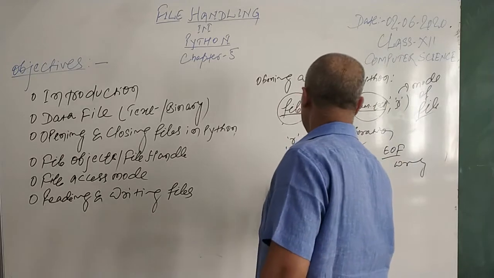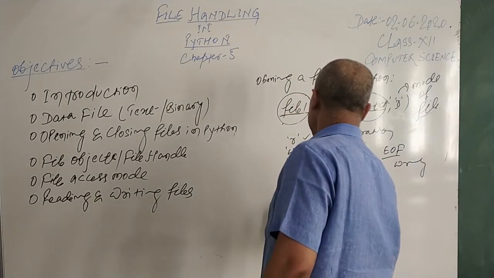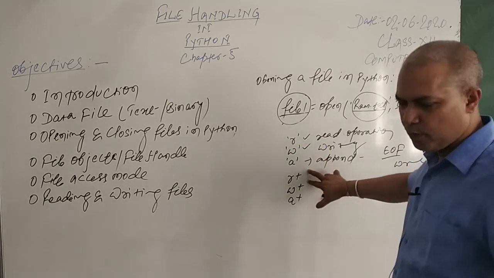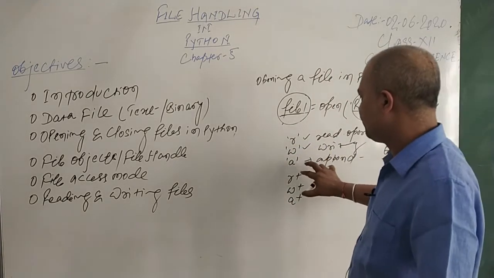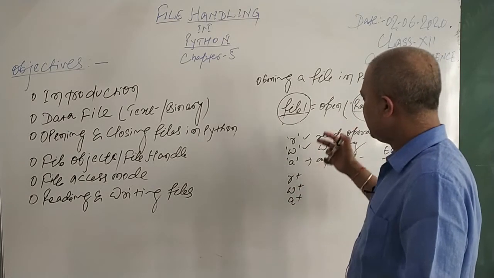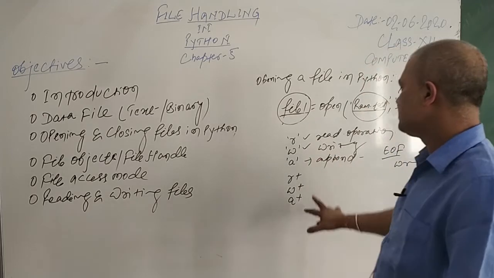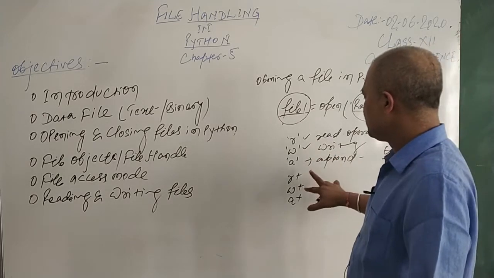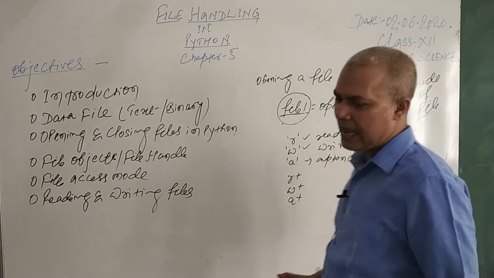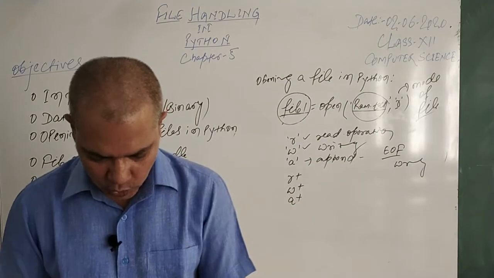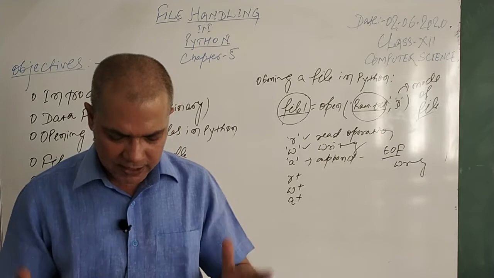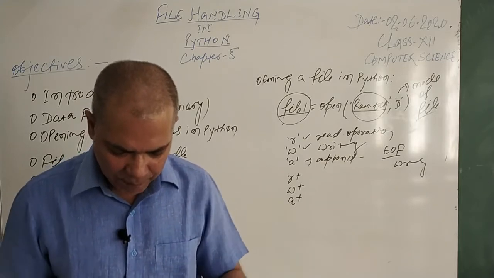Then you have R plus, W plus, and A plus. These are extra ones. Read and write both are possible in the case of R plus. With W plus you can again write and read both in the file, that is W plus, and A plus is append plus. Append plus means again you can read, write and append. These 3 extra modes are in your books. So R plus is read and write, W plus is write and read again, and A plus is again read and write.